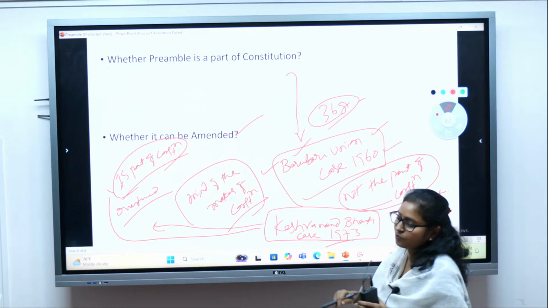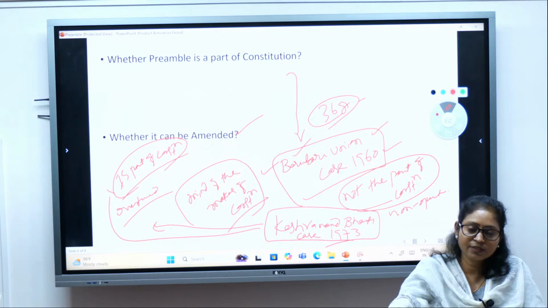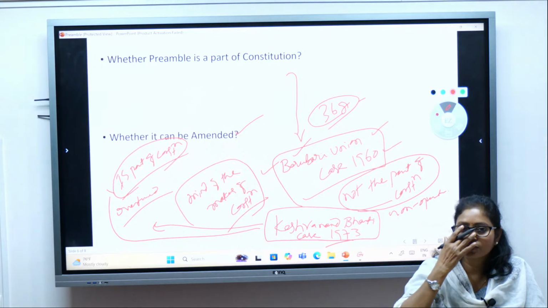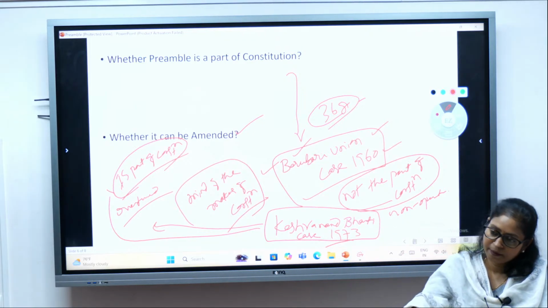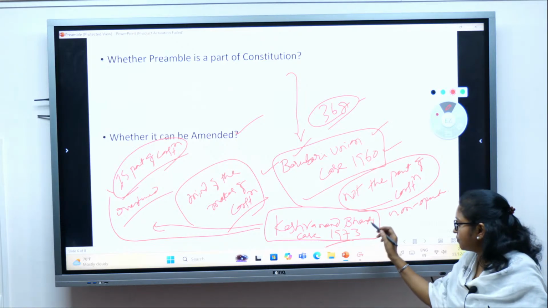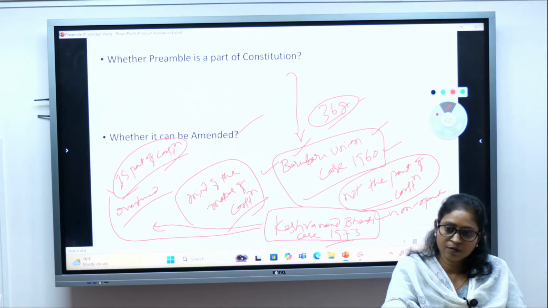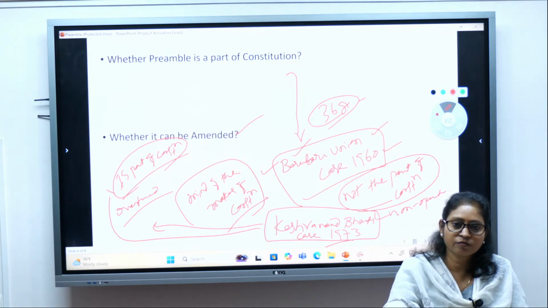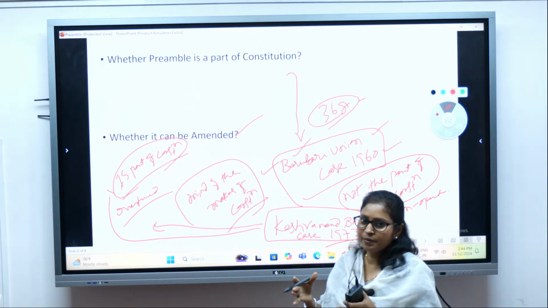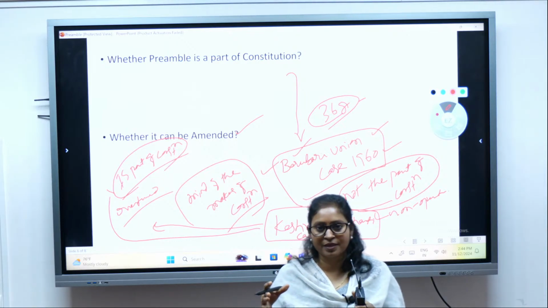Article 368 talks about the amendment of the constitution. So by following the procedure of Article 368, we cannot amend the constitution since it is not a part of the constitution. So that's why it was said so. But in the Kesavananda Bharati case, the Supreme Court gave the verdict that the preamble is a part of the constitution, and since it is now a part of the constitution, changes can be brought in the preamble.